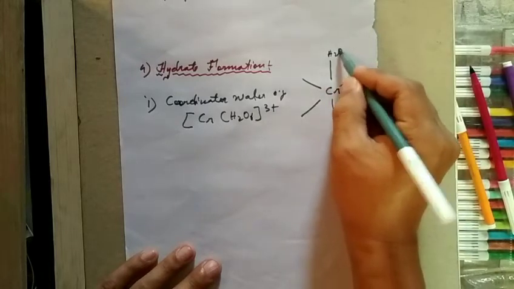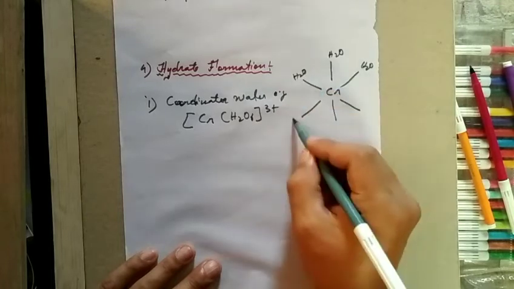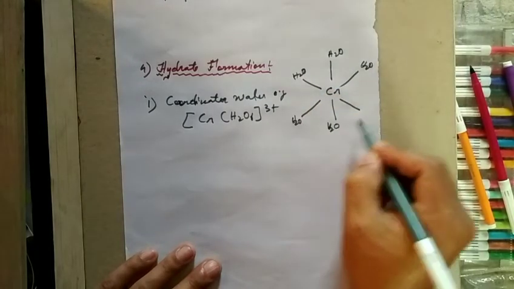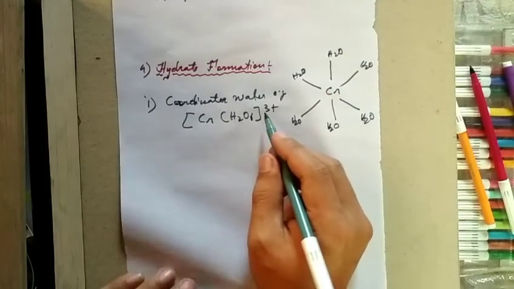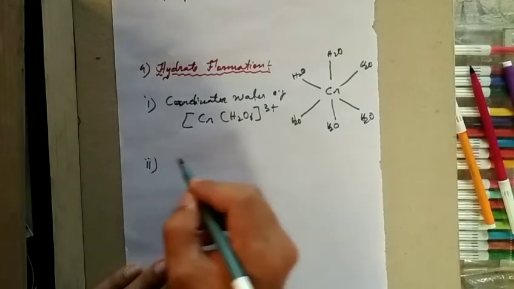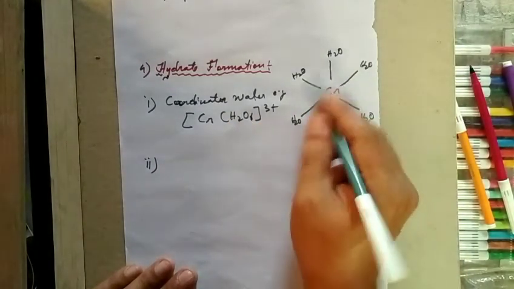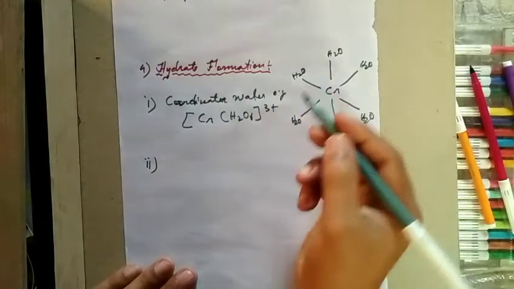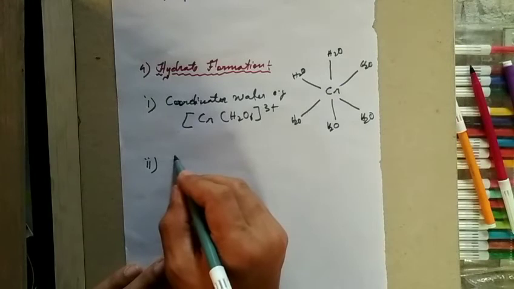So this will be H2O, H2O, H2O, H2O, H2O, H2O. That means 6 water molecules are coordinated to the central metal. So water can form hydrates, that means attachment of water molecules to a central metal or any other compound.